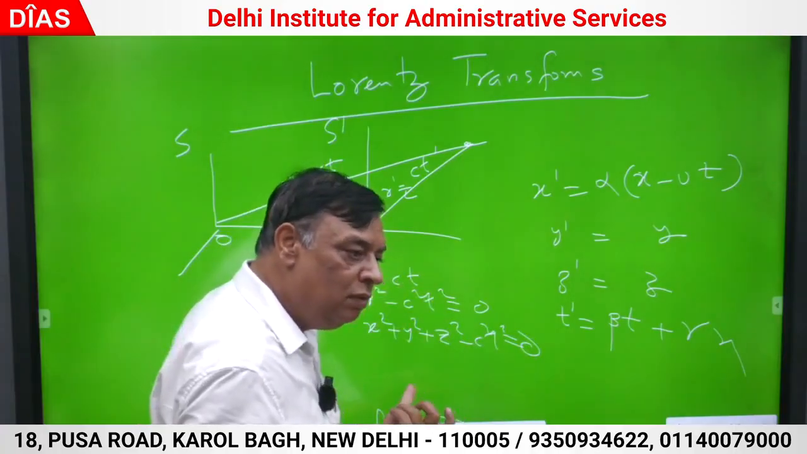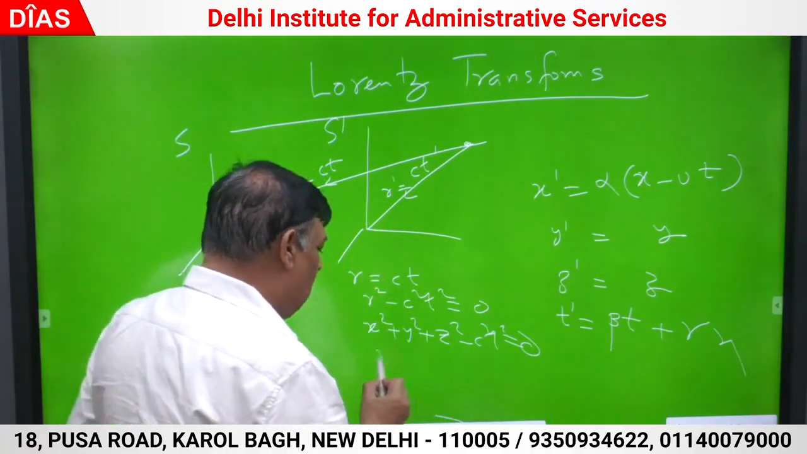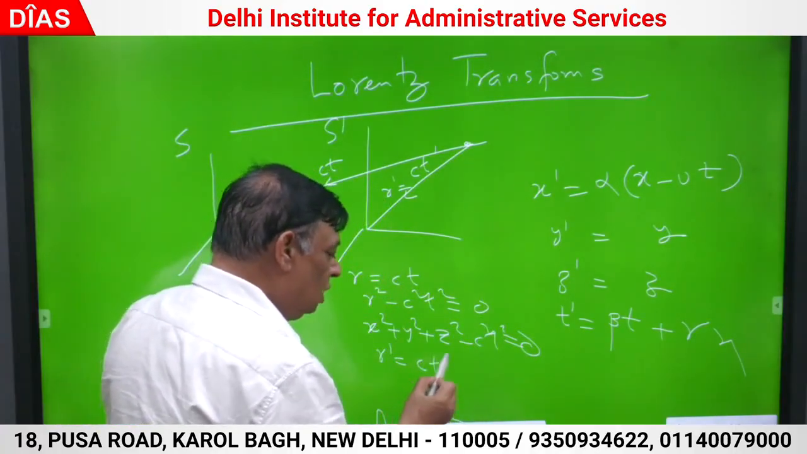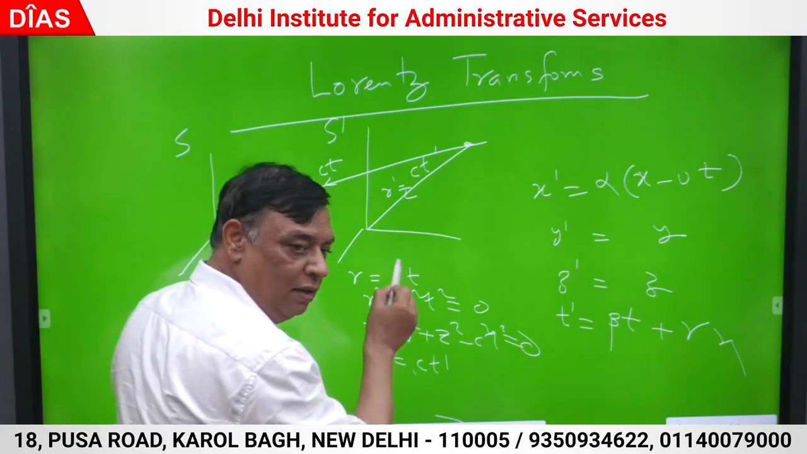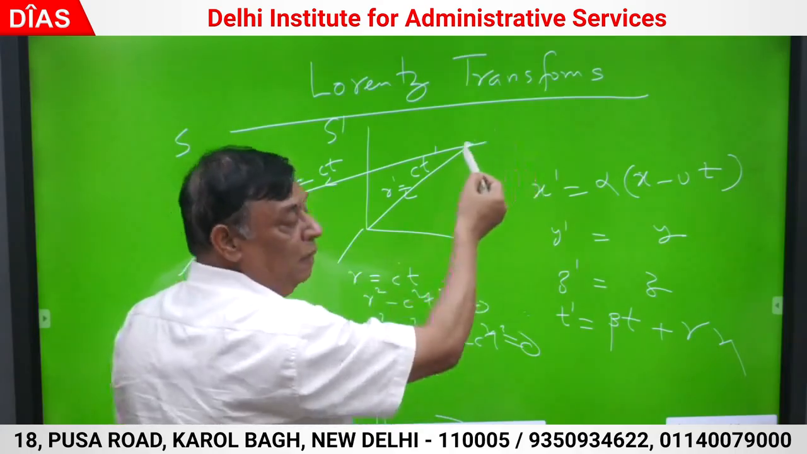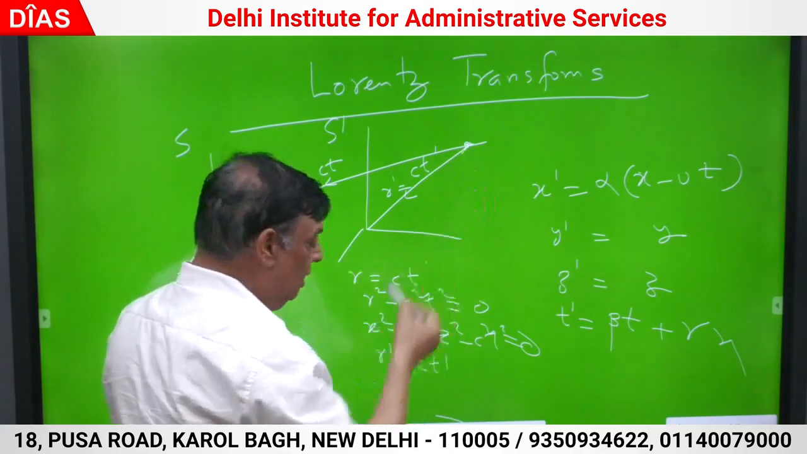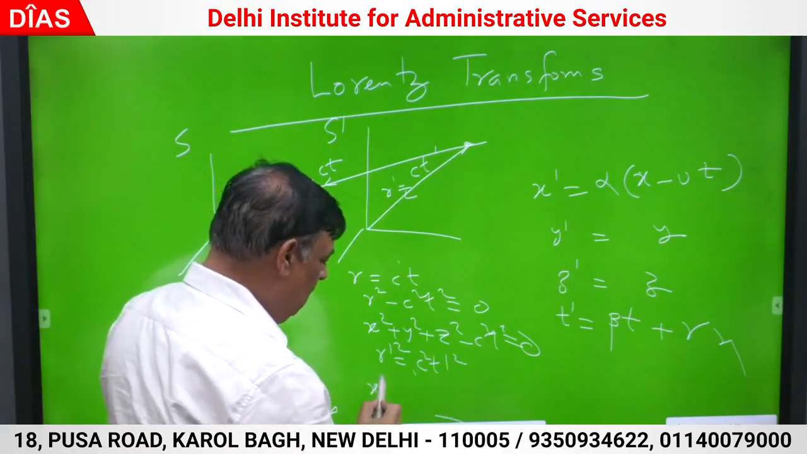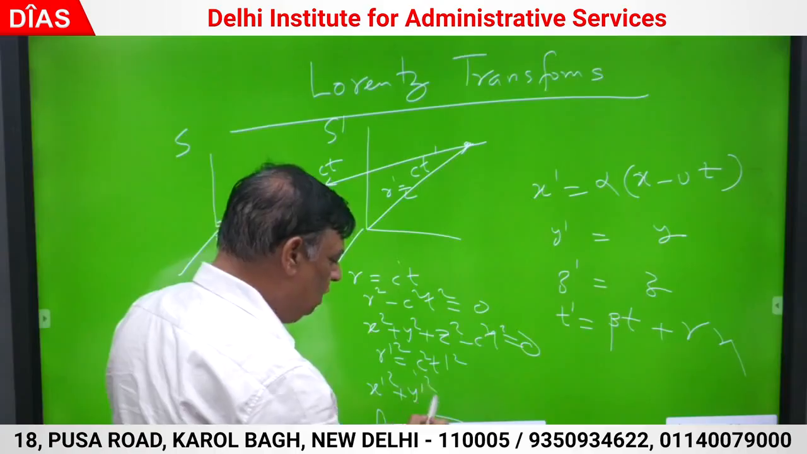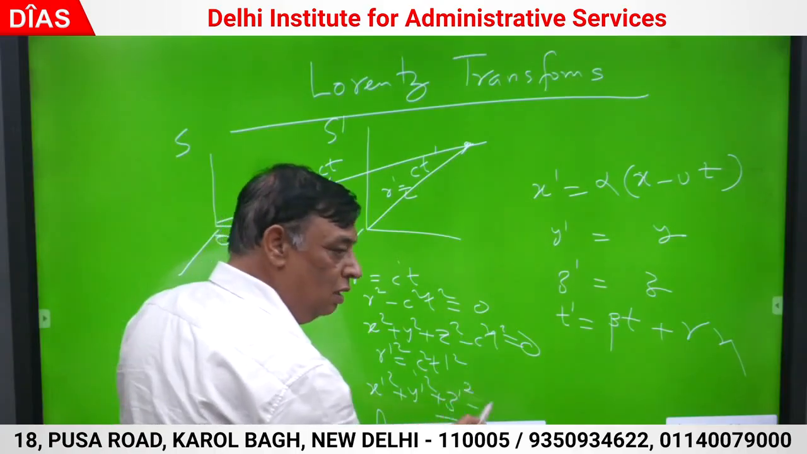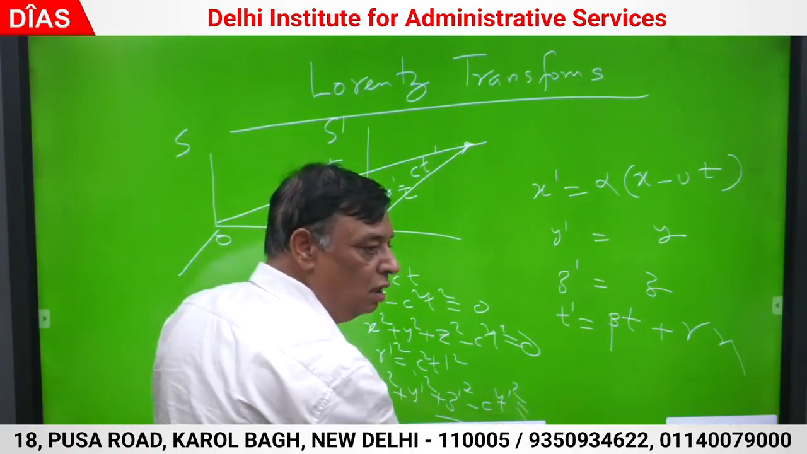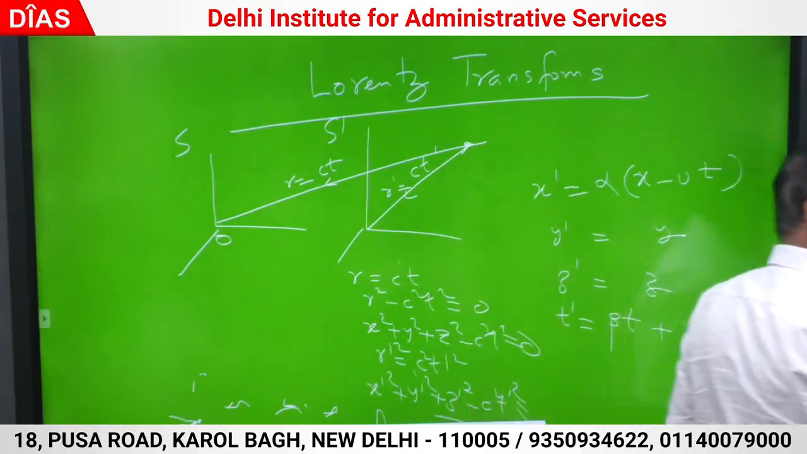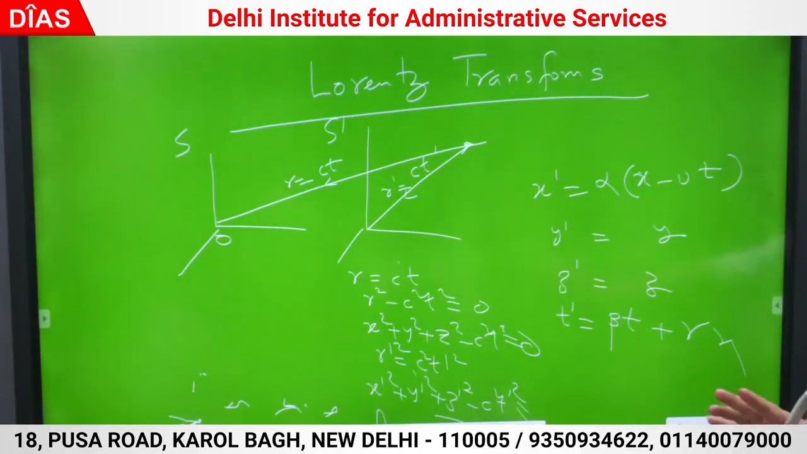This is in frame S. Same thing in frame S dash क्या हो गई? R dash, CT dash. I am using the second postulate. This was flashing of light signal. So R dash square is C square, T dash square. What is this? X dash square plus Y dash square plus Z dash square minus C square T dash square is 0. I have used both the postulates. First postulate I have used while formulating this. Same transforms.